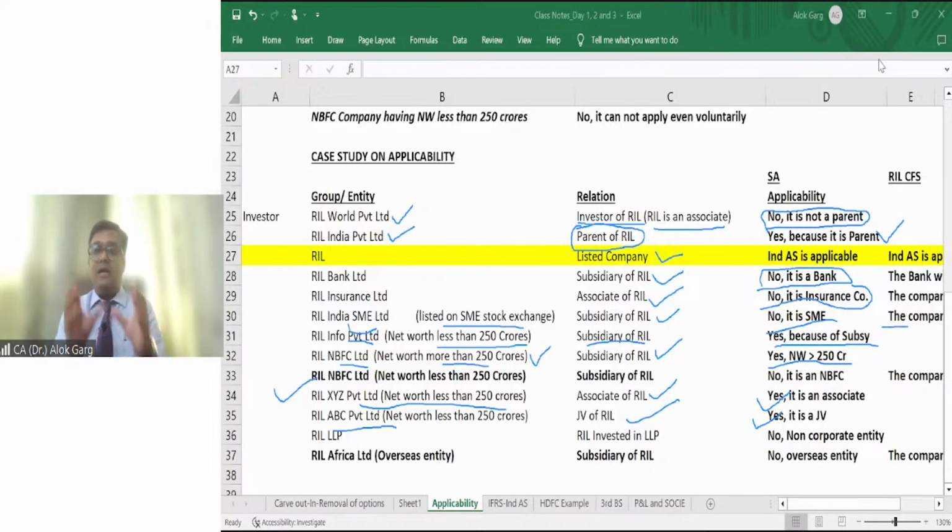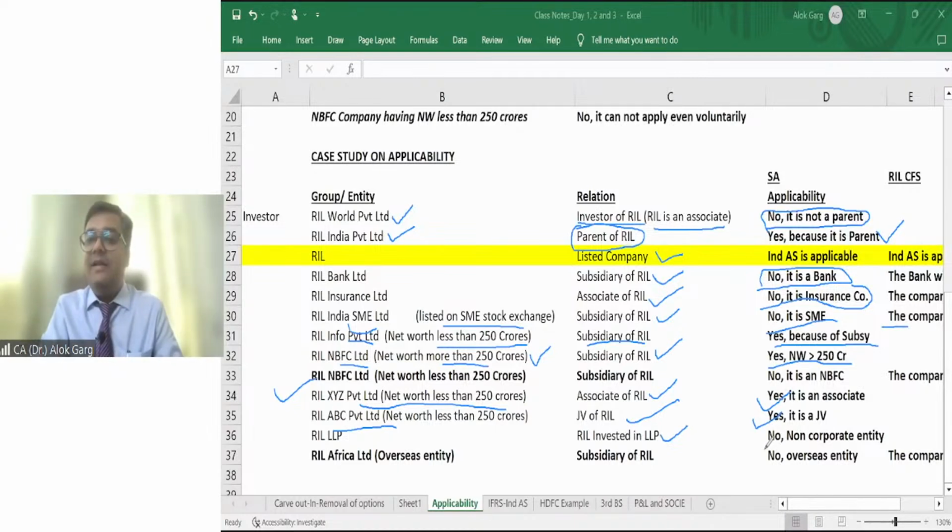So friends, the special rule or exemption is only given to the bank, insurance company and SME entity, right? For all other entities, this rule is not applicable, meaning the exception rule is not there. If, other than these three kinds of entity, that entity is a subsidiary, joint venture, associate, or a holding of a company on which Ind AS is applicable, then automatically on these four sets of entities, Ind AS will be applicable.